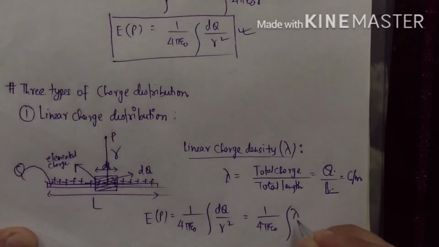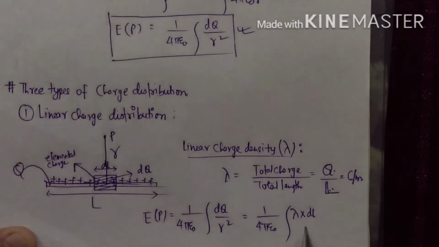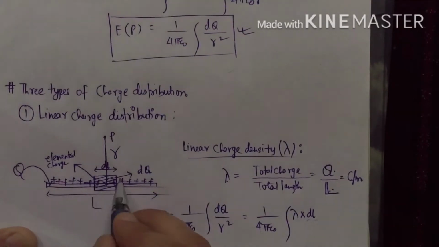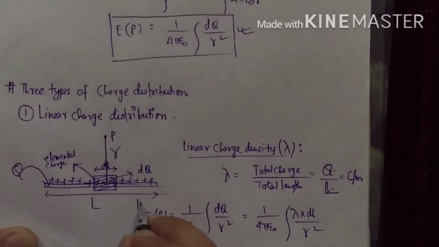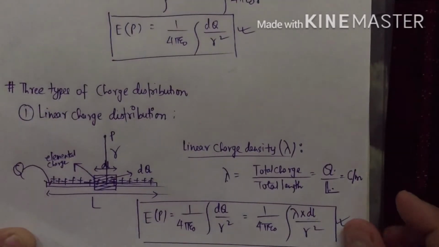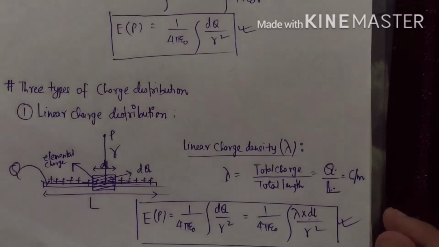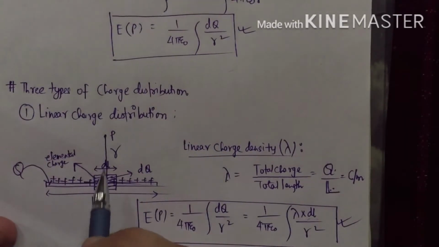It is lambda, which is charge per unit length, multiplied by the length of this elemental charge dl. तभी हमें क्या मिलेगा? dq मिलेगा इस elemental charge पे divided by r square. So this is your electric field due to the elemental charge at point P, the total electric field.